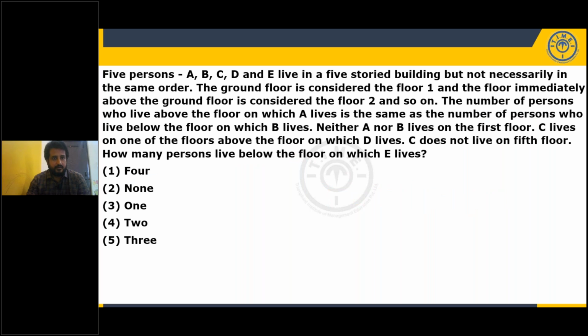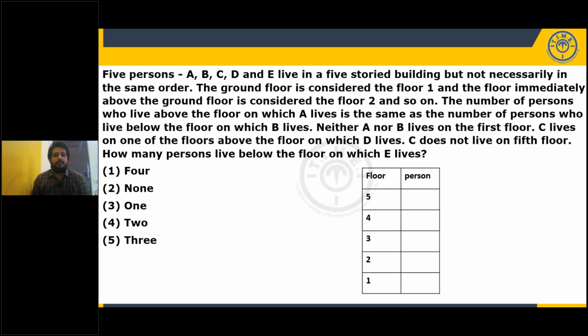Next, a floor arrangement question is given. Single question is given. 5 persons A, B, C, D and E live in a 5-storied building, but not necessarily in the same order. So what is the basic structure? Here is the basic structure. Ground floor is considered as floor 1 and the floor immediately above the ground floor is considered floor 2 and so on.